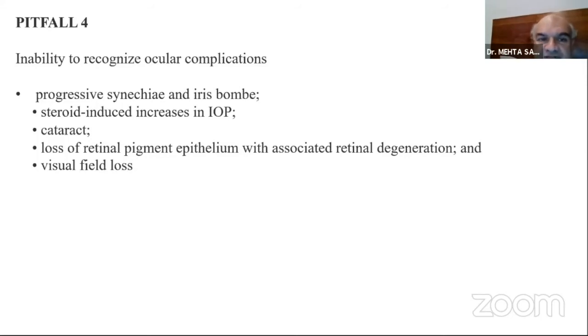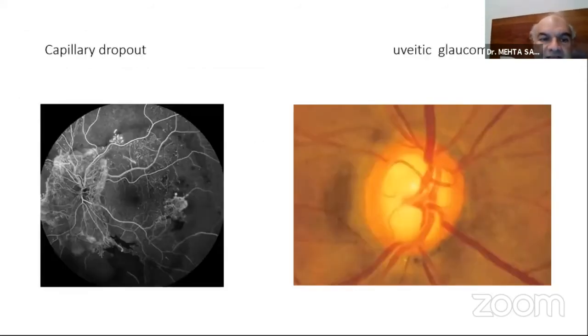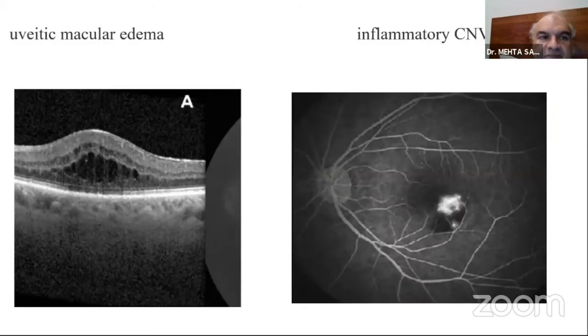These include progressive synechiae, steroid IOP rise, cataract, loss of RPE, visual field loss, and of course, some of the most common ones which we must not miss: capillary dropout and neovascularization, development of uveitic glaucoma, uveitic macular edema, inflammatory CNVMs. If you see any of these, this is a red flag that you need to escalate the treatment to immunosuppression.